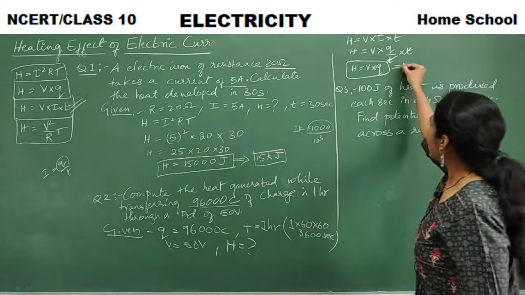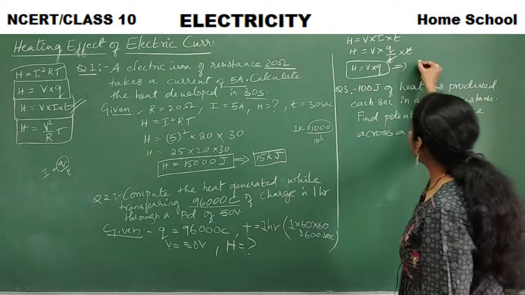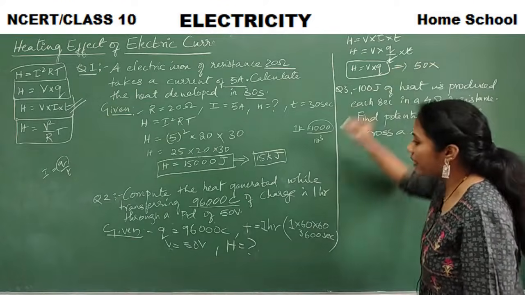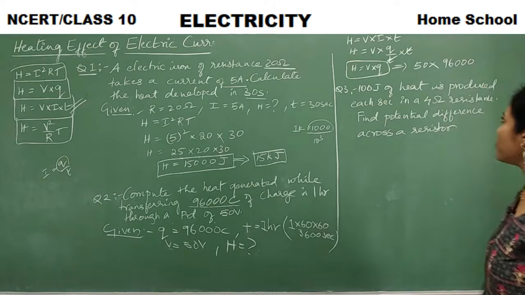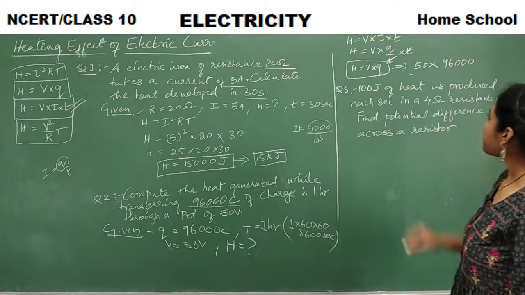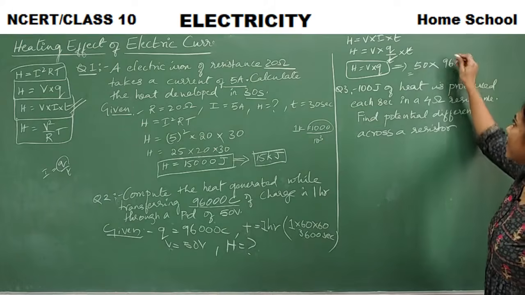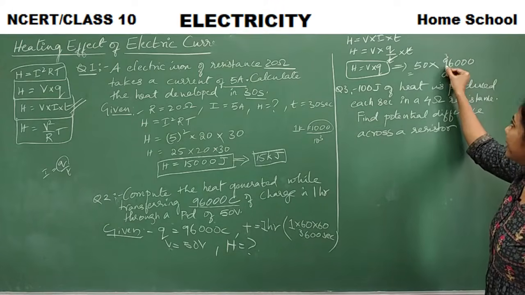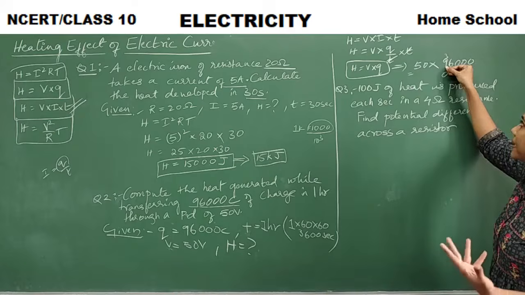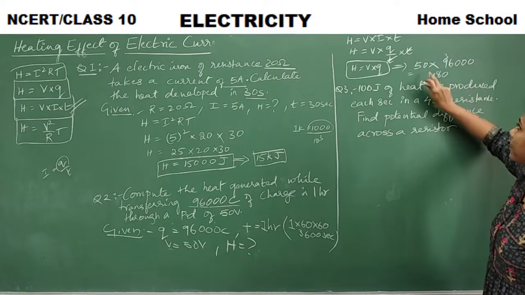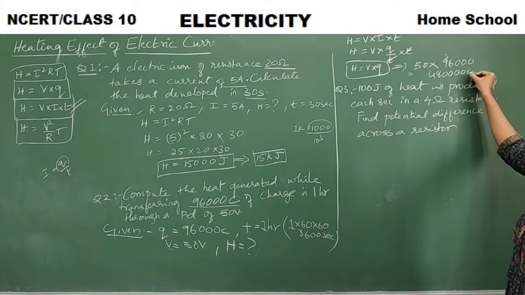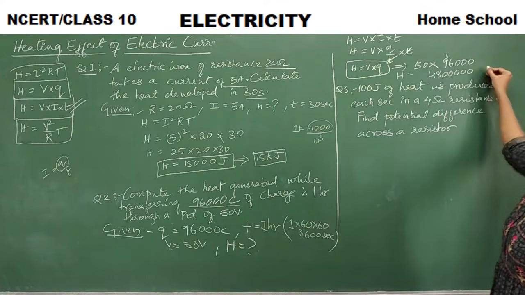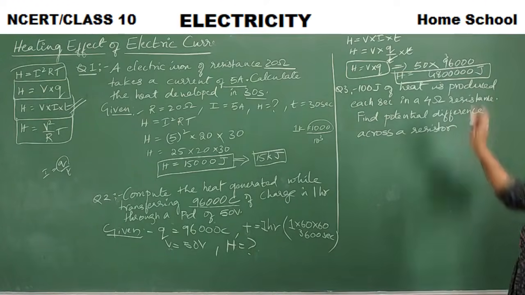So what is given? V is given. What is V? 50 into Q is how much? 96000. So what is the answer you will get here? 5 6s are 30, right? 5 9s are 45. 45 plus 3, 48, right? And how many zeros left? 1 2 3 4. So your H is equal to this much joules.